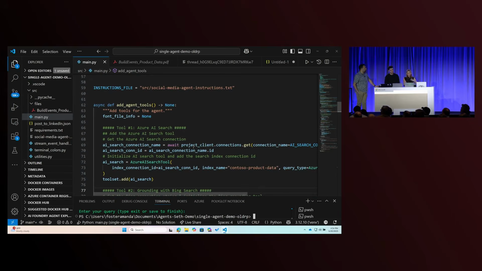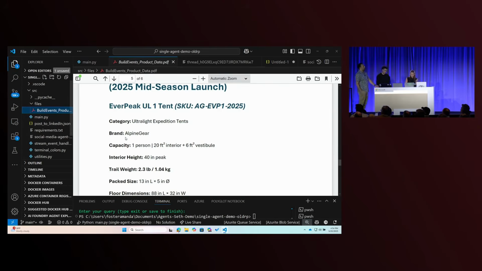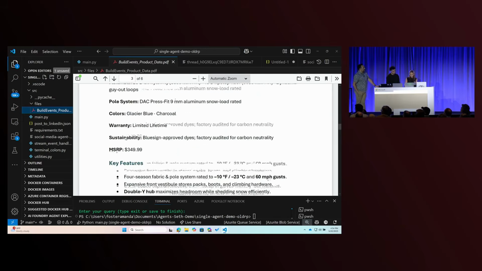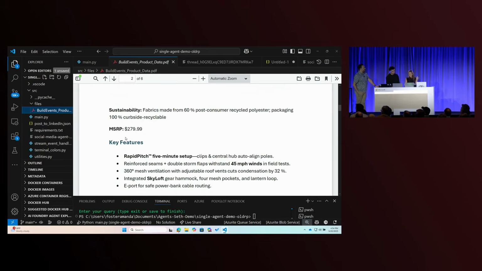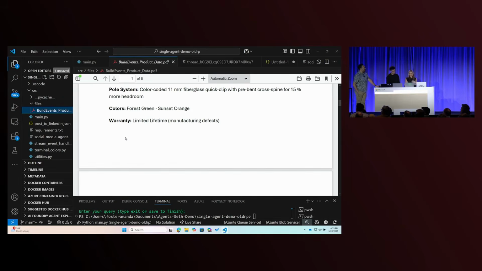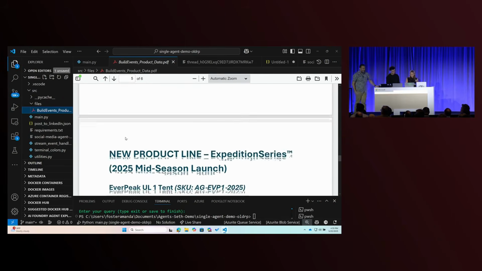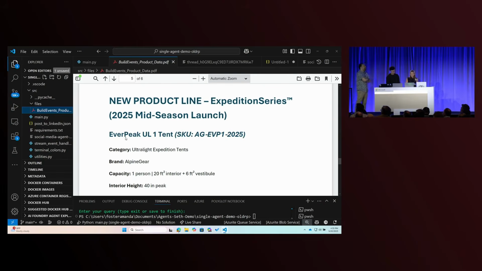Before this demo, I've already created an Azure AI Search index, and because we're going to publish all of this code live, I put in some demo data, this Contoso tents dataset. Not only can they build events, they have some great tents. I wanted to have this here because when I ask it questions in a second, we can double check its work and how our tools are performing.